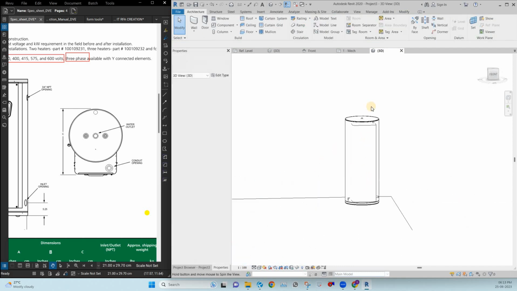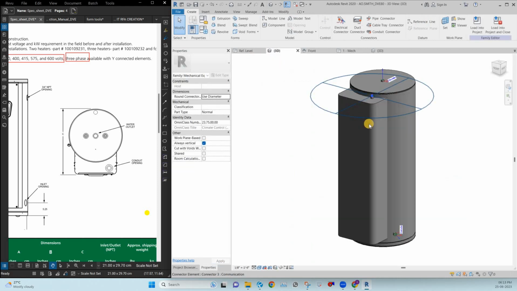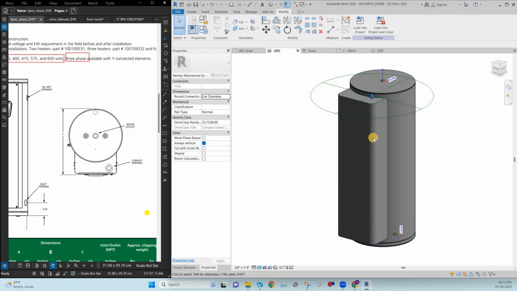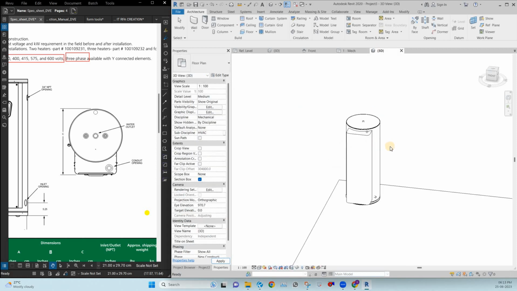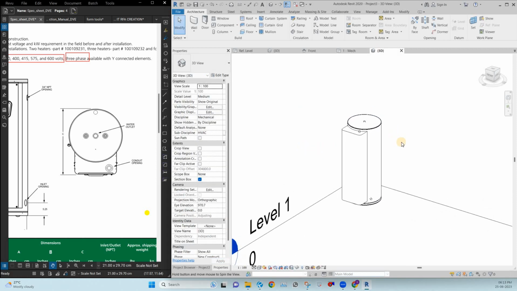I hope you understand the concept here. This is a basic thing only. If you are interested to learn much more, we will definitely do it in the next session, detailed family creation. The scope of this video is just to get familiar with the tools and connectors, so that is what we did.